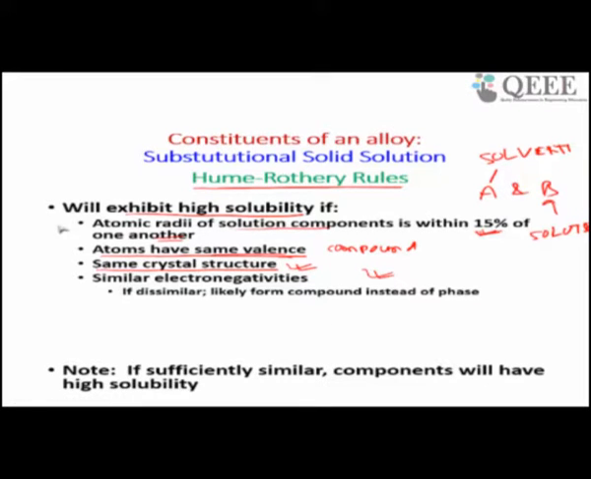So among the 4 parameters, the first is very important. It means the atomic size plays a major role. If the atomic size of solvent and solute are exactly similar, you will get the highest solubility. So it plays a major role in determining the solubility of any material.